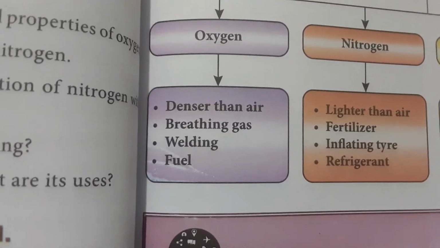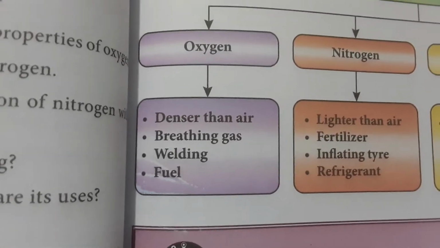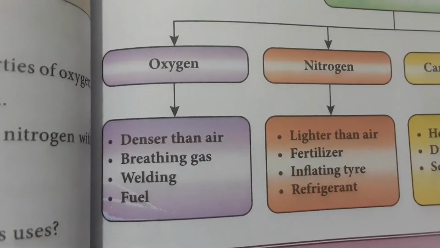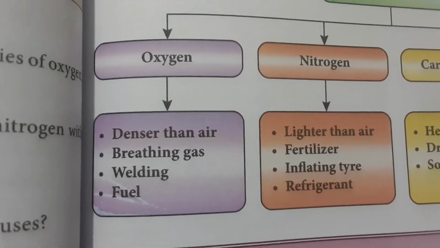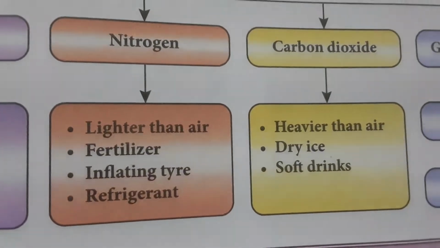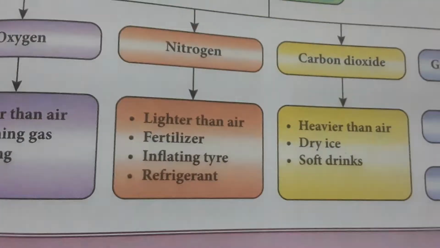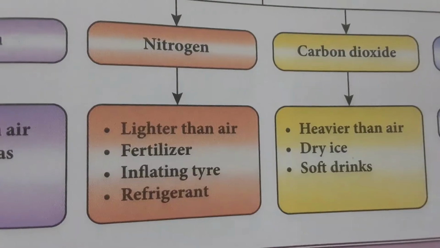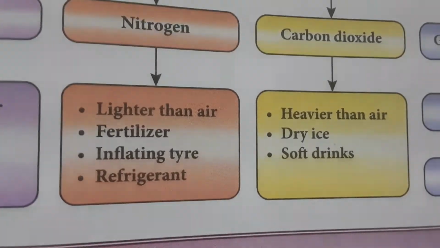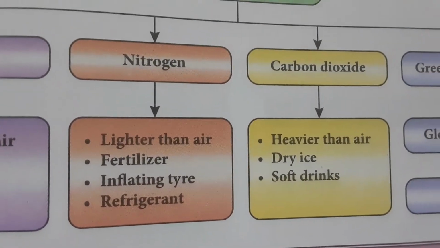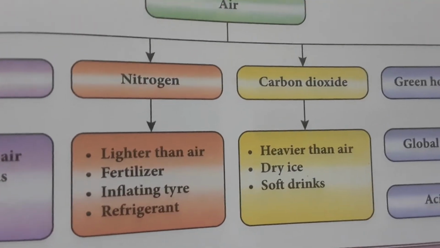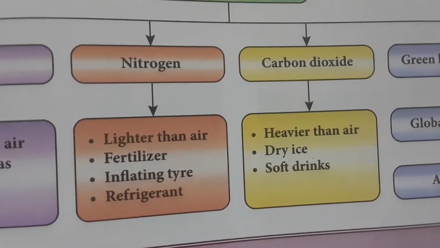And in the manufacturing or industrial field, oxygen is used for welding purposes and is also one of the fuels, because oxygen enhances burning. Okay, and the next one is nitrogen. Nitrogen is lighter than air, so nitrogen always occupies the upper portion of the atmosphere, and it is involved in the formation of fertilizers like ammonia, urea, like that. And it is an inflating gas, and it is a refrigerant. That means it acts as a coolant to give very low temperatures. For example, liquid nitrogen is one of the coolants.